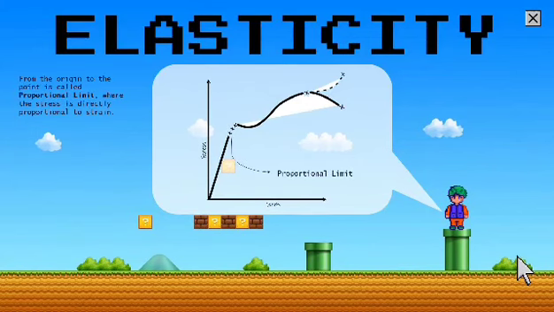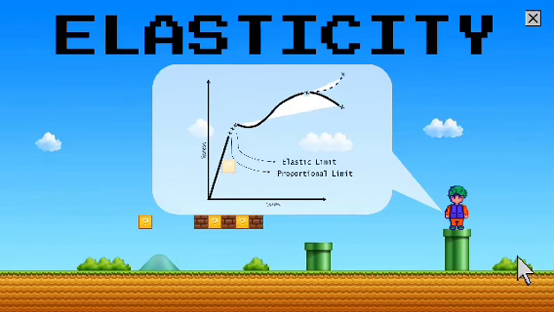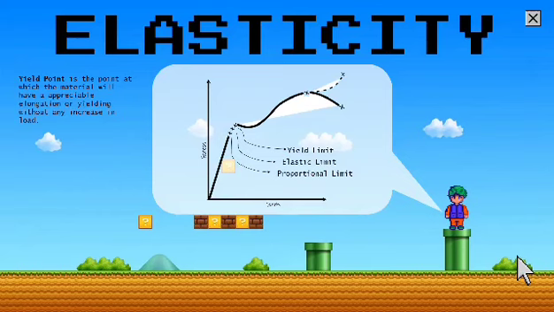Proportional limit. From the origin to the point is called the proportional limit, where the stress is directly proportional to strain. The elastic limit is the limit beyond which the material will no longer go back to its original shape when load is removed. Yield point is the point at which the material will have an appreciable elongation or yielding without any increase in load. The maximum ordinate in the stress-strain diagram is the ultimate strength or tensile strength.